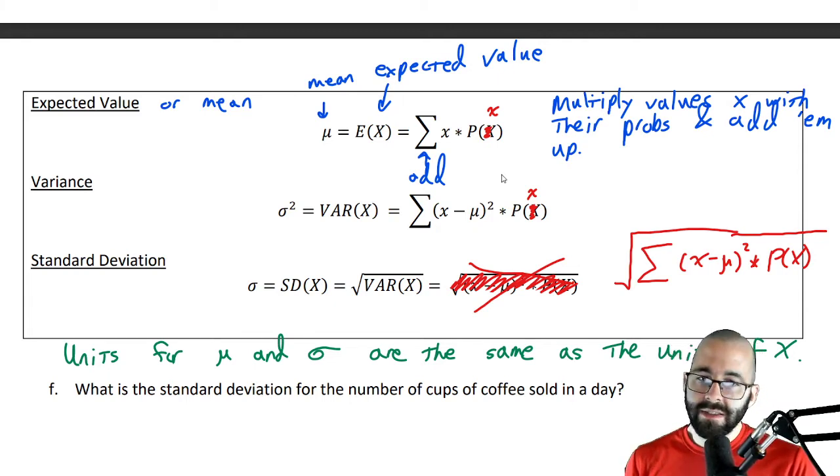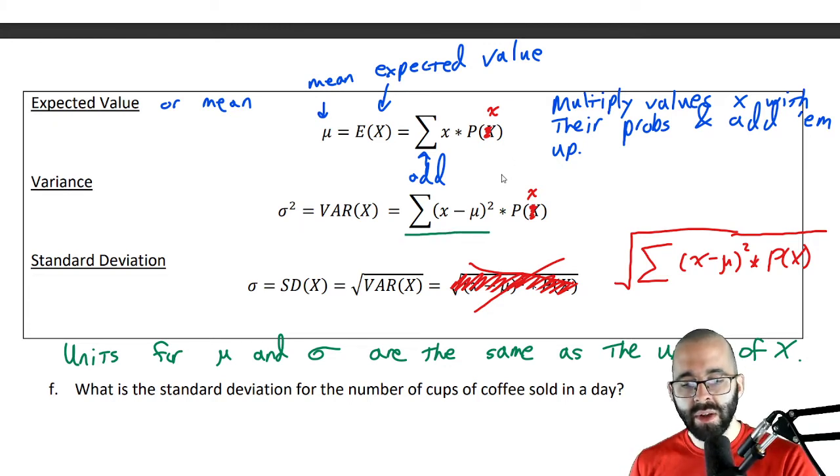So variance and standard deviation are the same concepts that we've talked about before. The difference now is that we're scaling it by probability. So we're still adding up all the squared deviations from the mean, but then we're also multiplying those things by their individual probabilities so that it can scale depending on the likelihood.